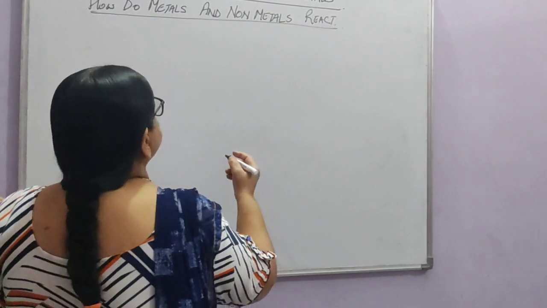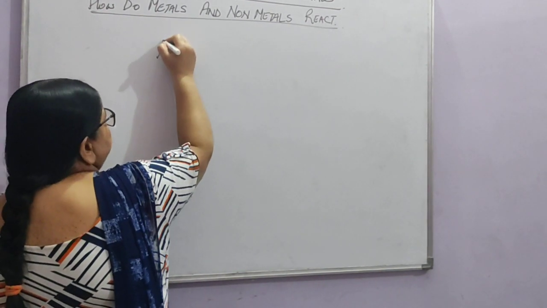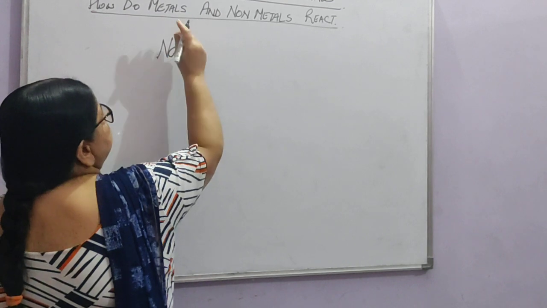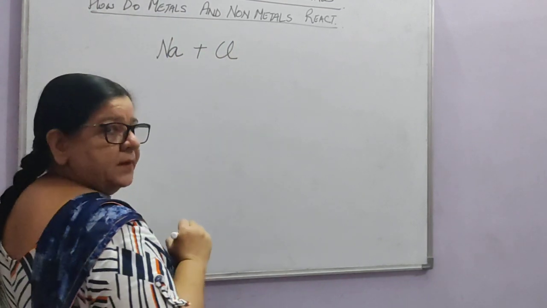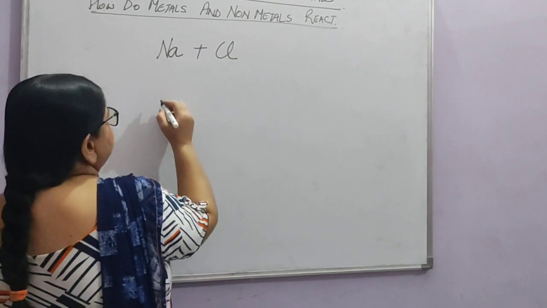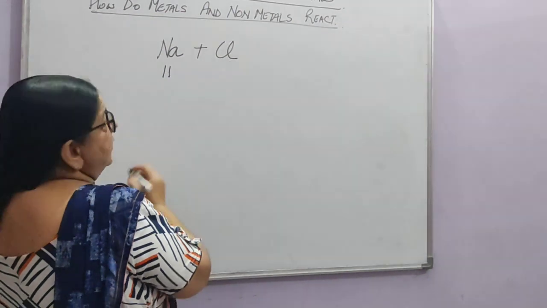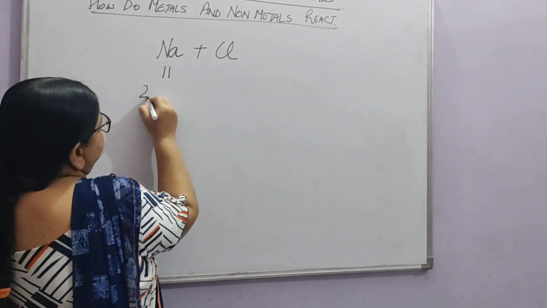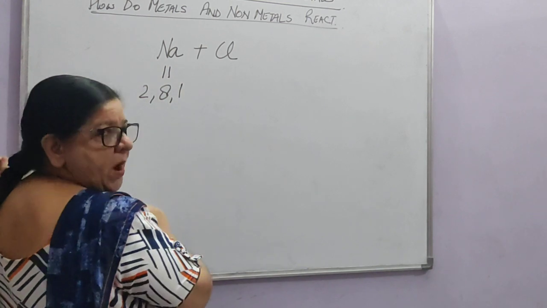Let us take the example of sodium metal. What happens when it reacts with chlorine? We know sodium's atomic number is 11, so its electronic configuration will be 2, 8, 1.